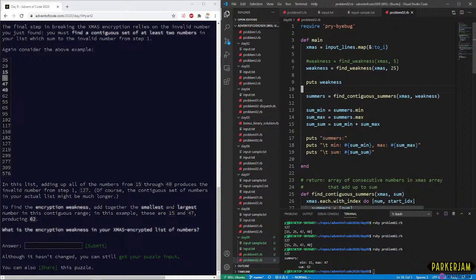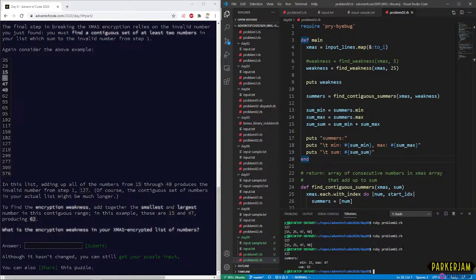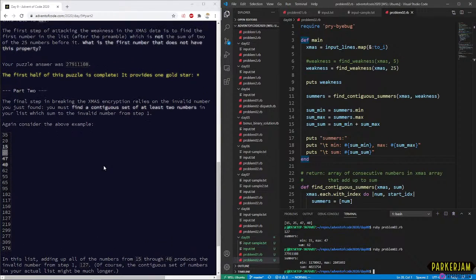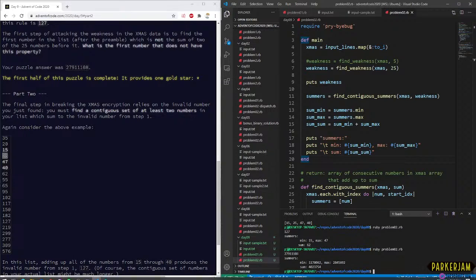So if we did everything right, this should just work now. We've done some testing as we've gone through, so I feel pretty confident about this. Okay, so we got a value. We did not hit any of our exceptions. That's really nice. Just as a sanity check, part 1 was 279111008, so we're consistent there.